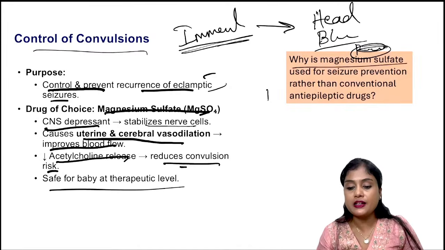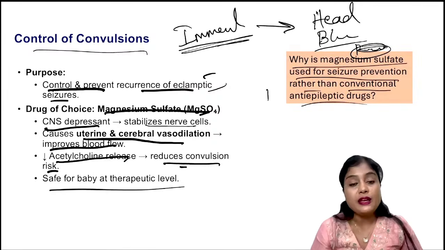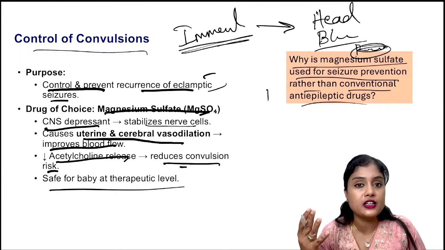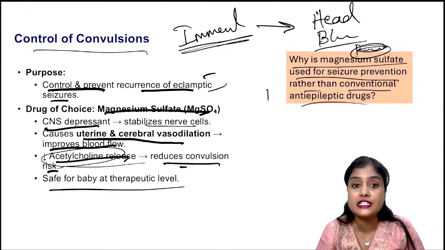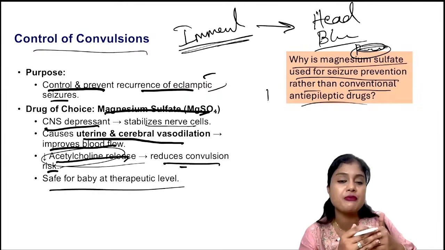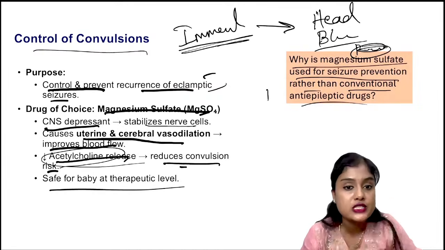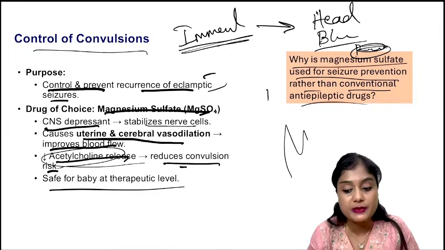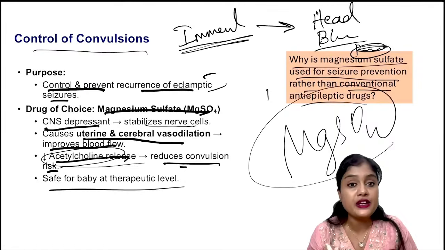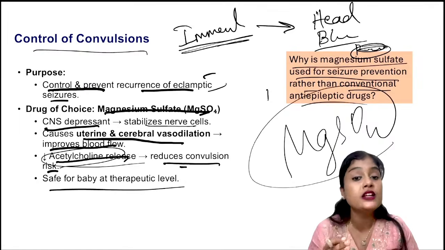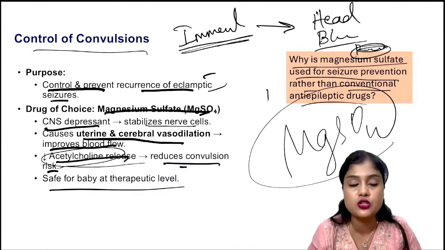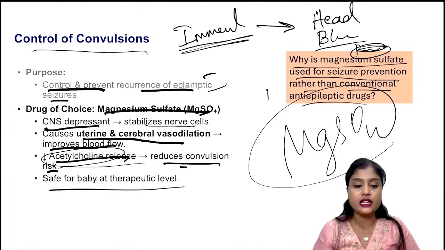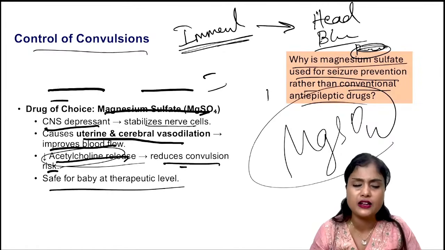So why is magnesium sulfate used for seizure prevention rather than conventional anti-epileptic drugs? Because here it is not an epileptic episode that is happening. It is neurogenic, that is, the acetylcholine release is increased, or the neuromuscular transmitters have been increasingly stimulated. That is what you have to stabilize, and magnesium sulfate has the best mechanism of action for it. On top of that, magnesium sulfate is safe at therapeutic levels. It also helps in fetal maturity, isn't it? We give magnesium sulfate for fetal neural development, especially in preterms also, isn't it? So we have dual action here. That is why we prefer magnesium sulfate and not the conventional anti-epileptic drugs.